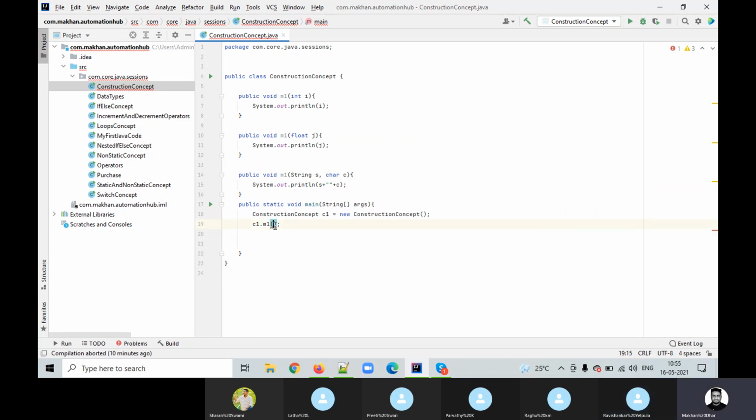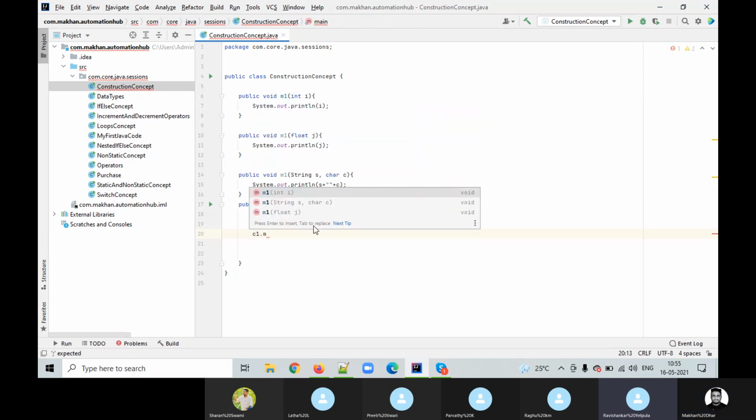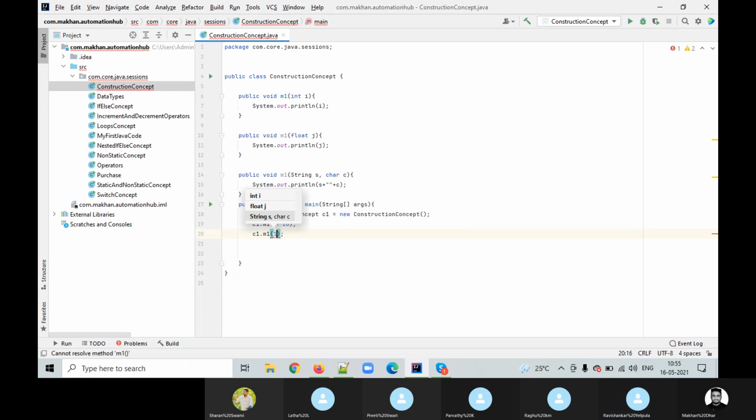One minute, getting error. How much? 21. Anyone, any variable. Okay, now call c1.m1 float 10.5. Yeah, 10.5. Now call the third one.